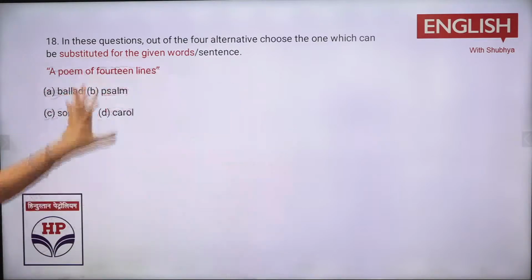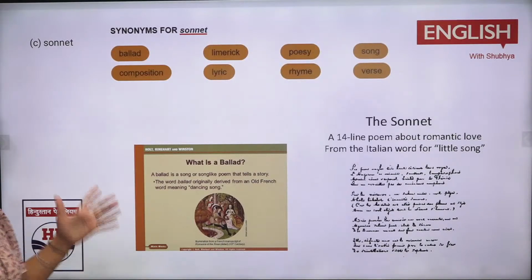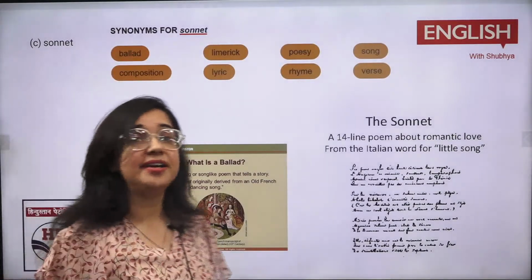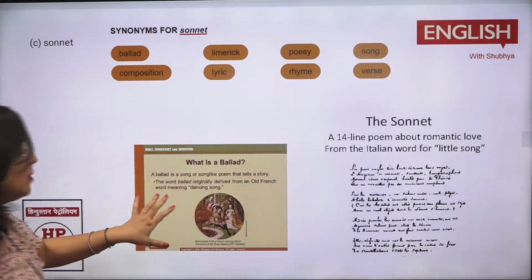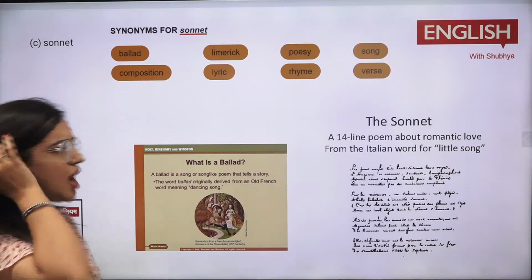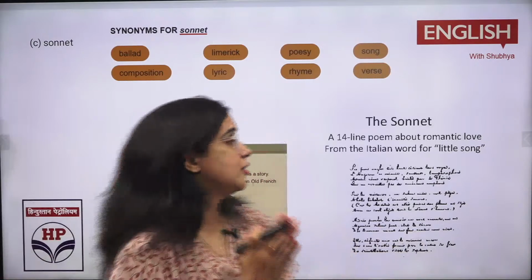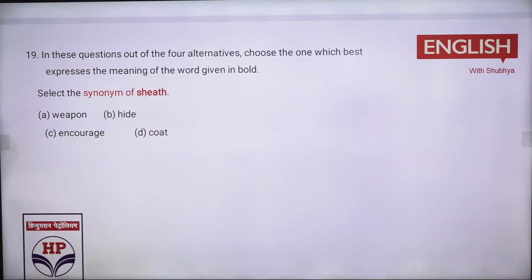14 lines. So remember, whenever a literature based question comes, you should be aware that sonnet is a poem of 14 lines. Ballad is where you tell a story and all that. And in a similar way, there was a dancing song, people used to dance, they used to narrate the whole story in the ballads, right? So that was something. These are literature terms, but very interesting. I tell you, we have studied all these terms in junior classes. If you just go through that.